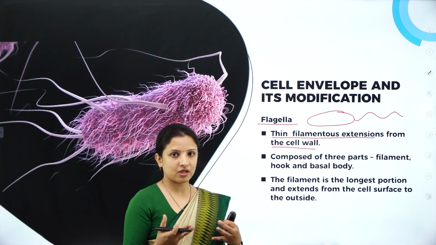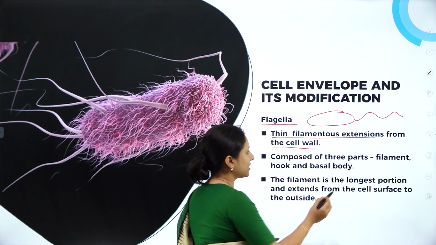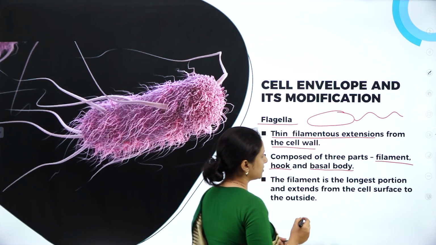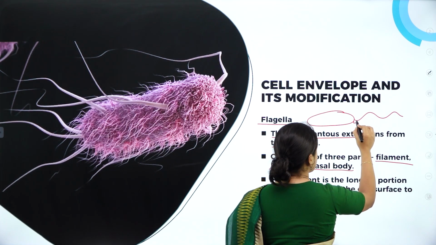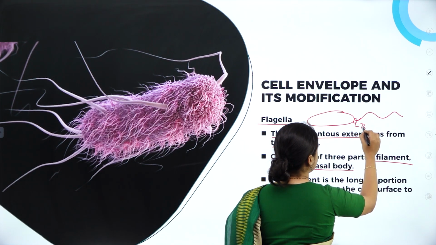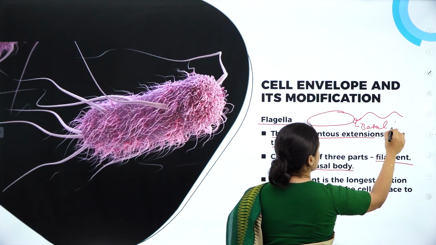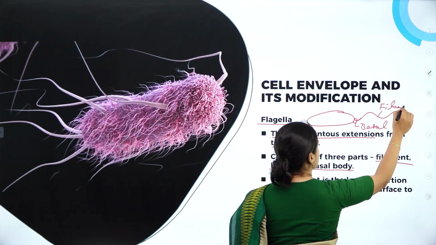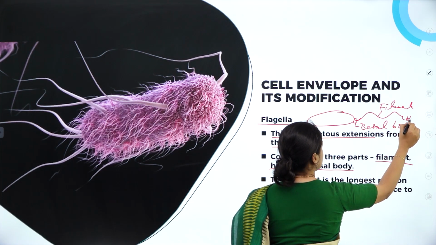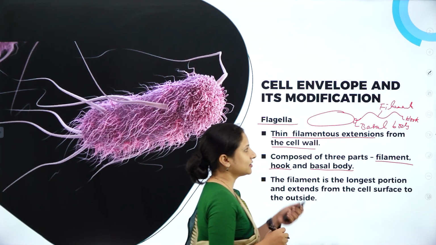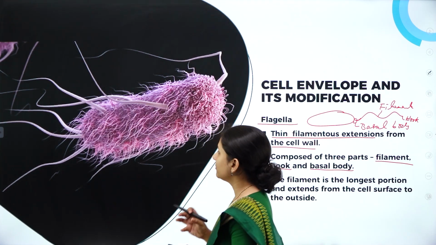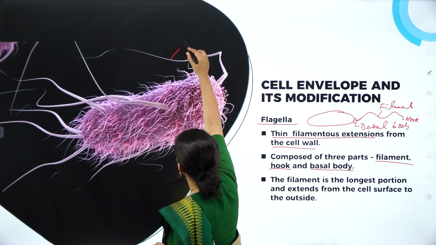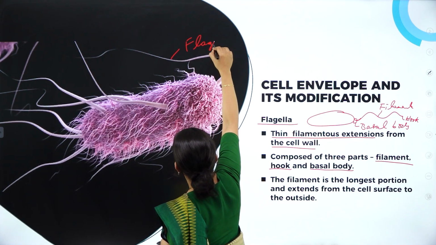And what is this flagellum made up of? It consists of three parts: the filament, the hook, and the basal body. This is the basal body, the region where the flagellum arises. Then there is the filament, and the tip region is the hook of the bacterium. So these are the three components of the bacterial flagellum.